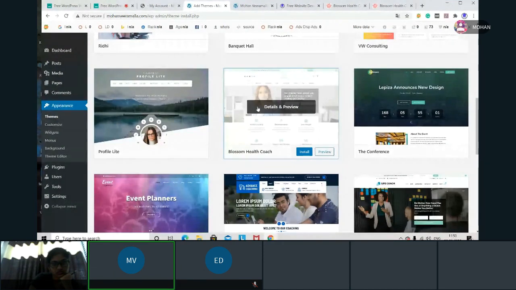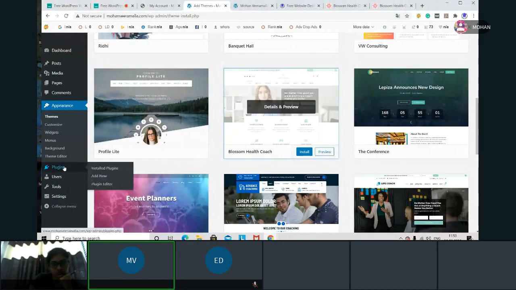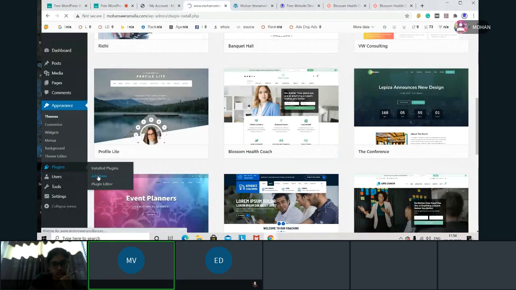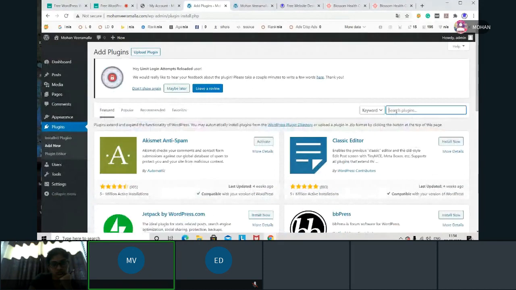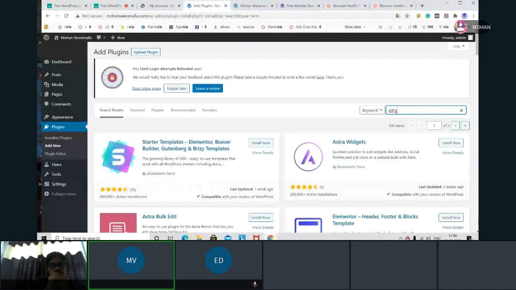Now we'll see the second type of option to select a theme. Simply go to plugins, click on add new. Here search for a plugin called Astra, A-S-T-R-A. Now when you search, this is the plugin you want. Previously this logo was different and now the logo is different. Don't depend upon the logo. Try to analyze the plugin every time.